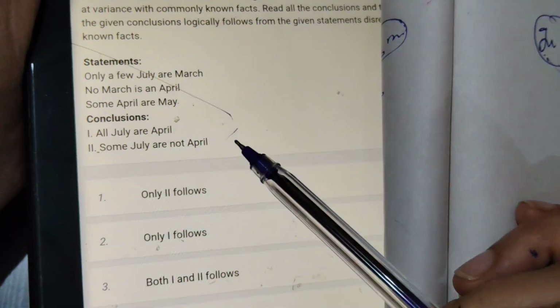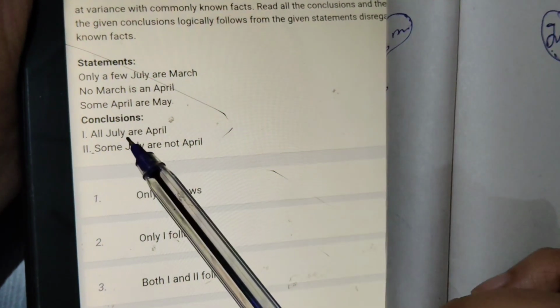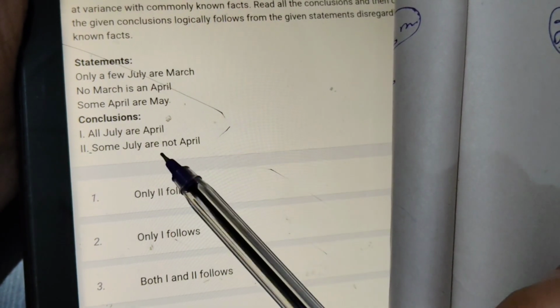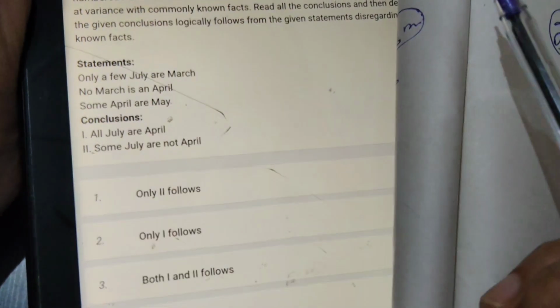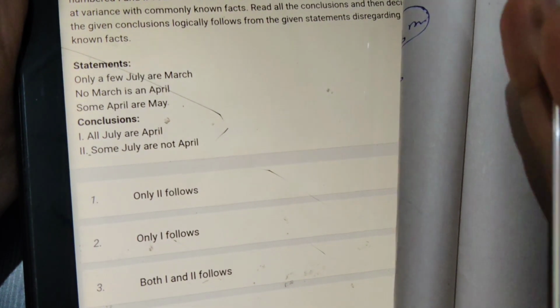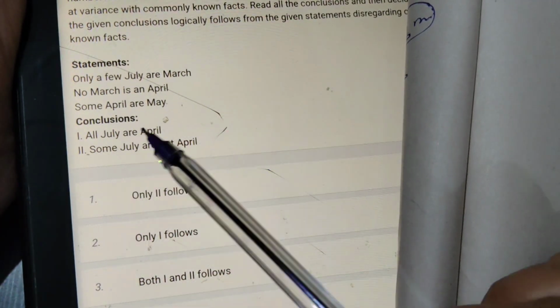Next, some July are not April. Okay, see, some people, without checking the second conclusion, if they see that both are the same, like July, April, all, some not, they will go for either. But to get either one or two, you should definitely have both conclusions false. First you need to check whether they are right or wrong. Only if both are wrong, and if they have the same two things, then you should go for either or neither. But first the conclusion should be wrong.